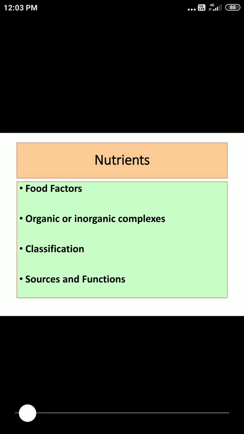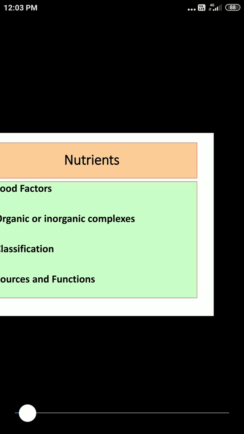Quick review of what we studied up till now. Nutrients, also called food factors, are organic or inorganic complexes present in the food. These are classified as macronutrients, for example proteins, fats and carbohydrates, and micronutrients, for example vitamins and minerals. You should know macronutrients are also called proximate principles. Majority of vitamins are obtained from food and play an important role in growth and health promotion.